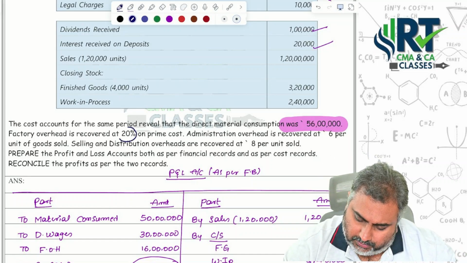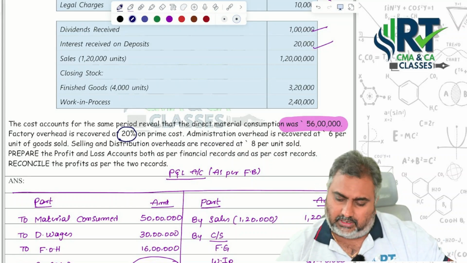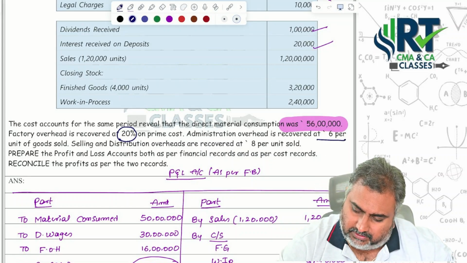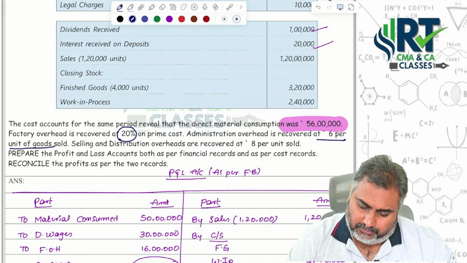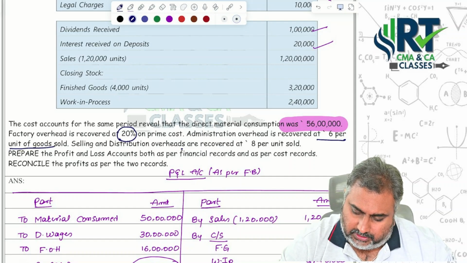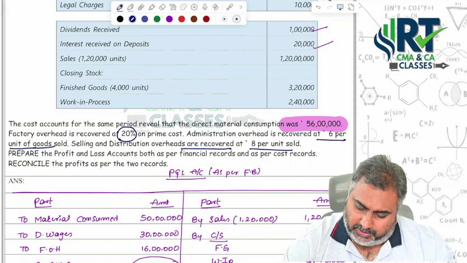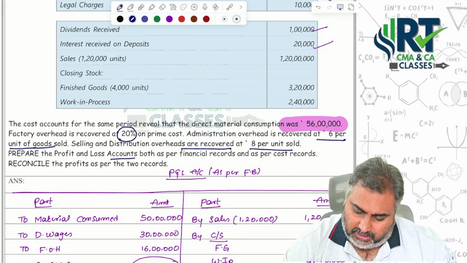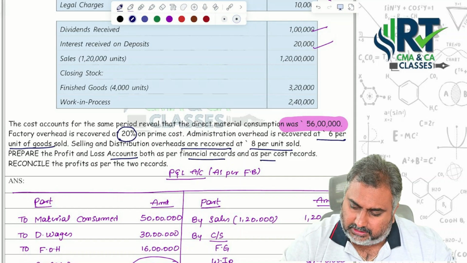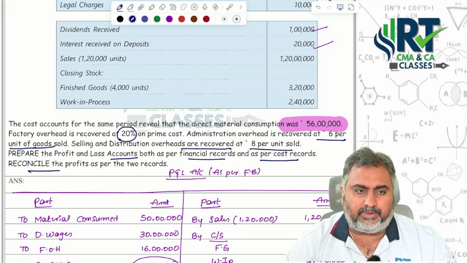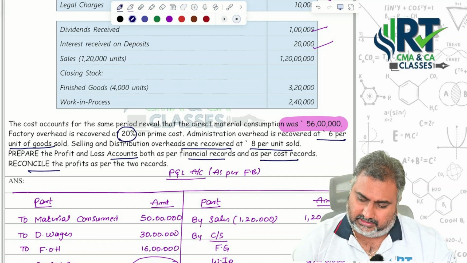Factory overheads, how much do they want to recover? 20% on prime cost. Administrative overheads recovered how much? 6 per unit of goods sold. Selling and distribution overheads recovered how much? 8 per unit sold. Prepare the profit and loss account for both the financial records and as per costing records, and prepare the reconciliation statement as well.